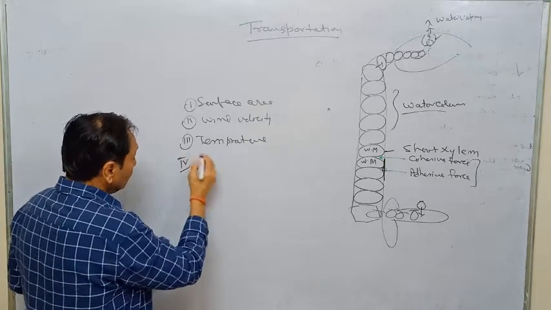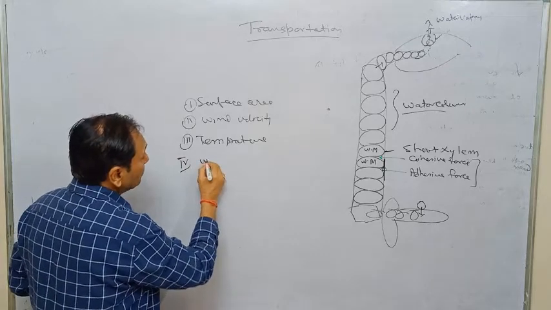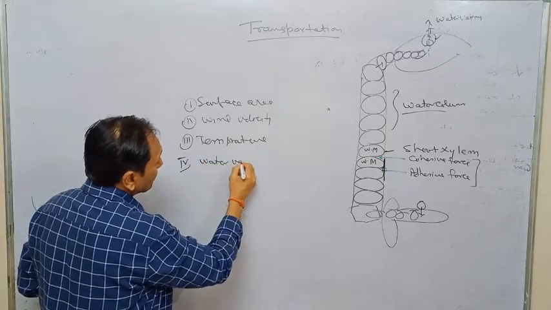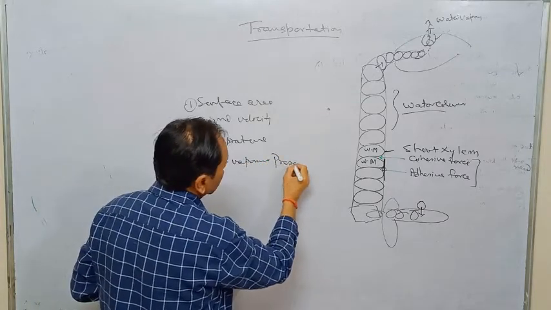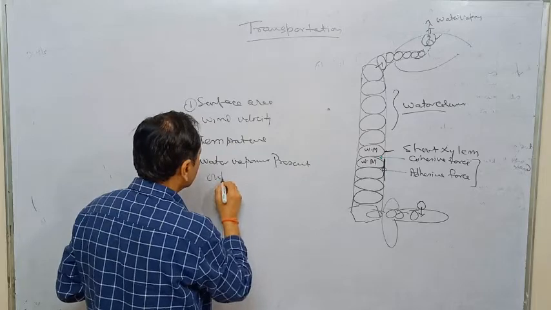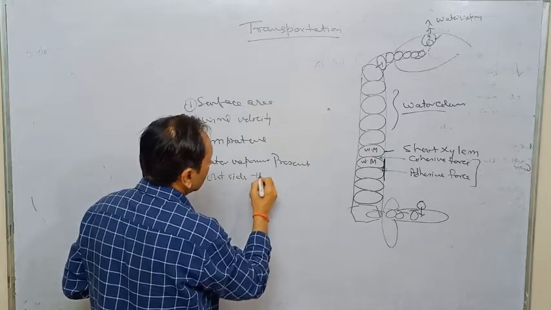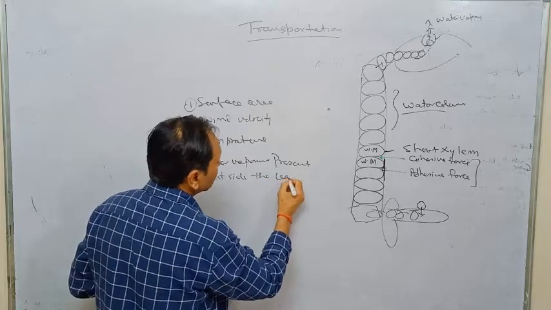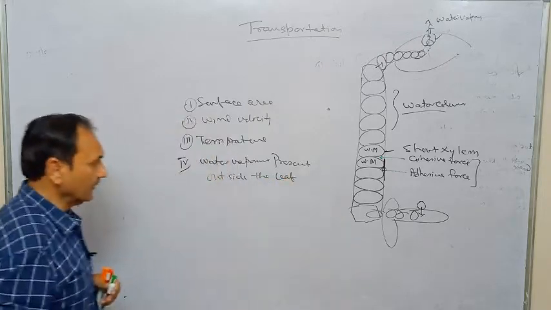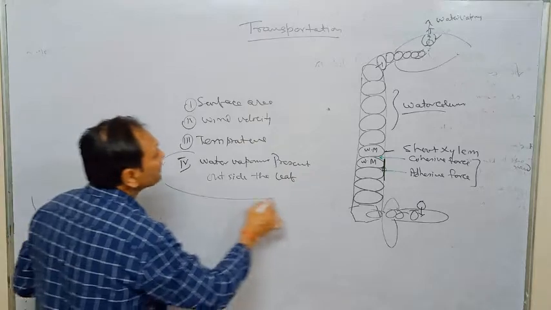It also depends upon the water vapor present outside the leaf, in the environment, and this has a reverse effect on transpiration.